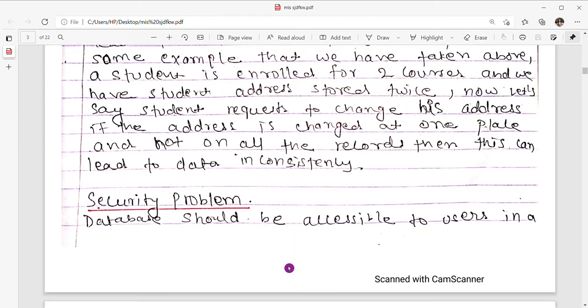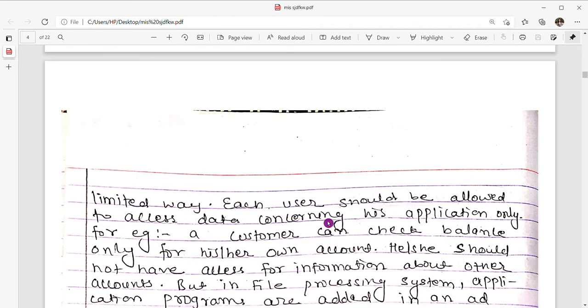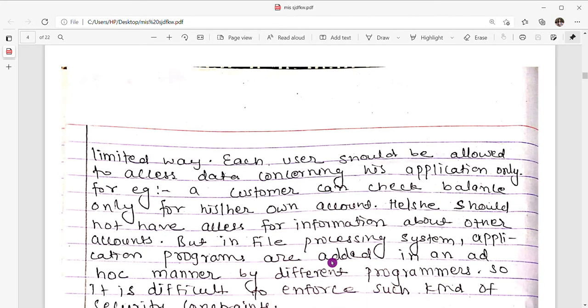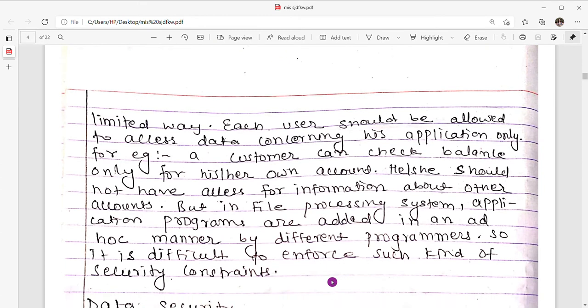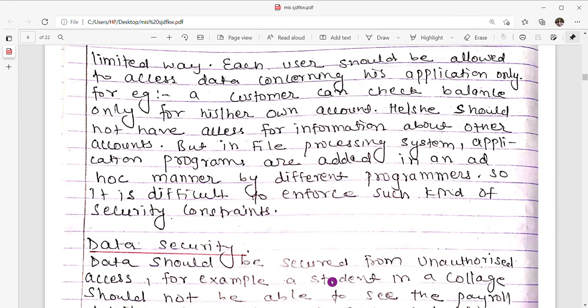Now next one is security problem. Database should be accessible to the users in a limited way. Each user should be allowed to access data concerning his application only. For example, a customer can check the balance only for his or her own account. He or she should not have access to information about other accounts. But in a file processing system, application programs are added in an ad hoc manner by different programmers. So it is difficult to enforce such security constraints.